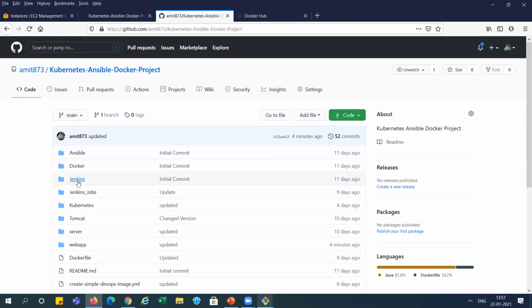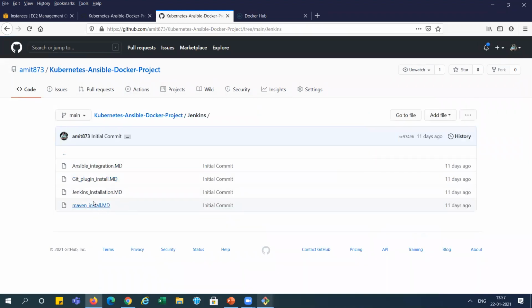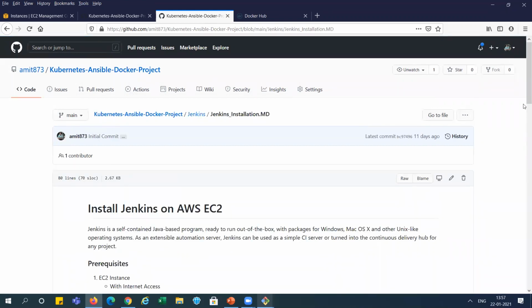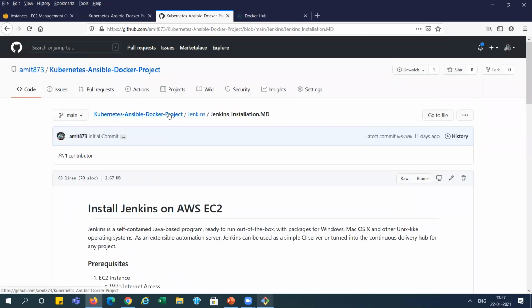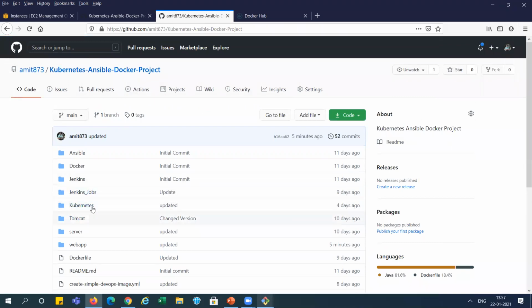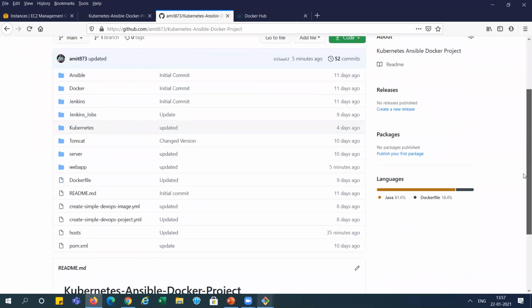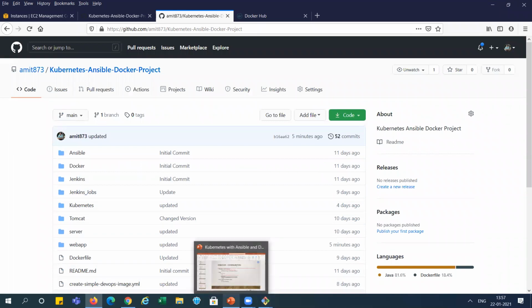And Docker, Ansible, Jenkins. These are the Jenkins jobs which are created over here, right? Jenkins installation we have done, right? On the EC2 instance, how can we do it? These are the things I have already added here, right? And when we do Kubernetes, then I will explain this Kubernetes one. And so far I have done, I think, all those things. I explained it, right? So we have done our demo, the total CI/CD pipeline, using the Ansible playbooks. So that is the end of this demo.